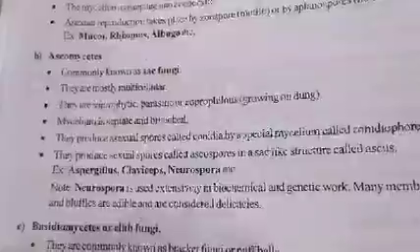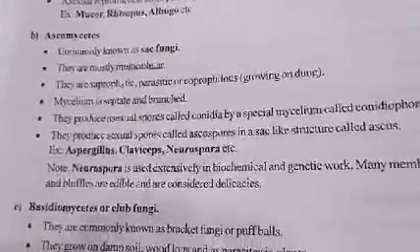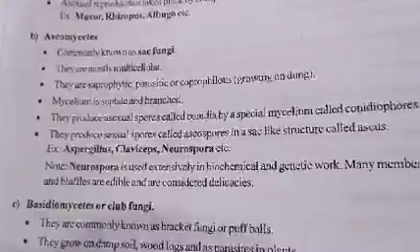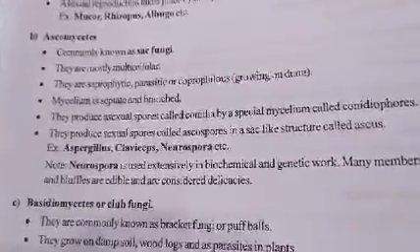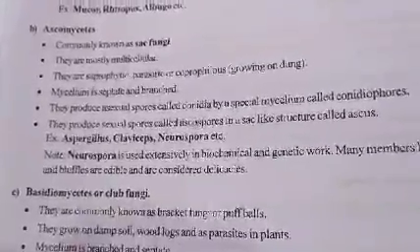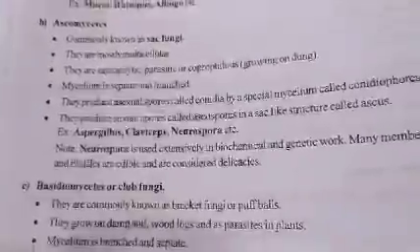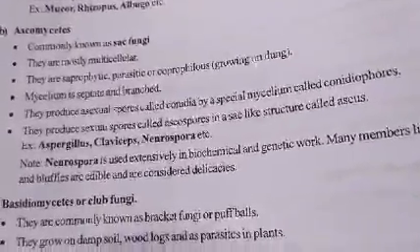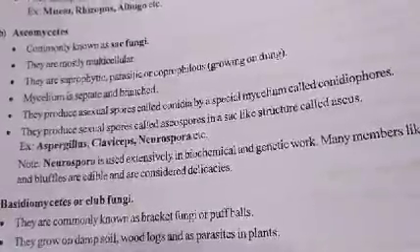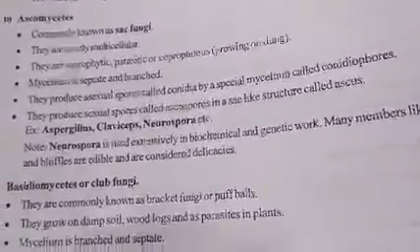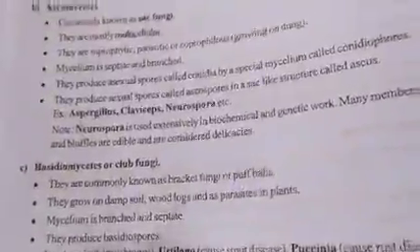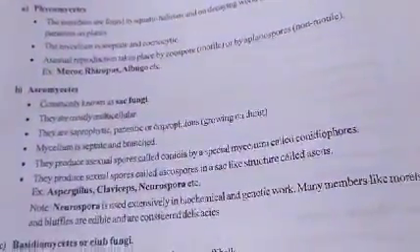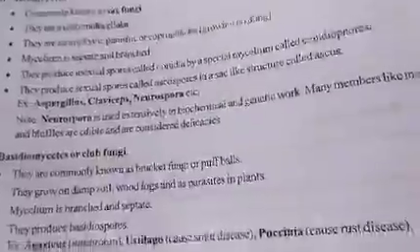Next is Ascomycetes, commonly known as sac fungi. They are mostly multicellular. They are saprophytic, parasitic or coprophilous, growing on dung, that is cow dung. Mycelium is septate and branched. Sexual reproduction is by ascospores. Examples: Aspergillus, Neurospora. Actually, here we need to know the classes; there is no need of characteristics.